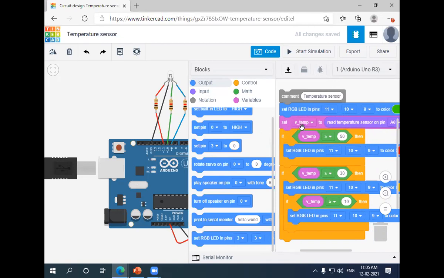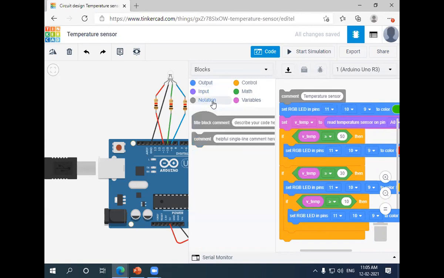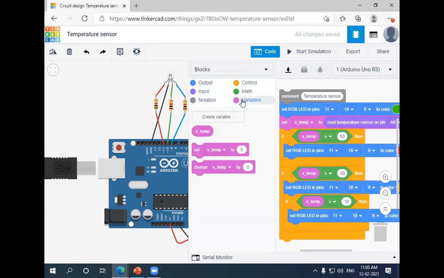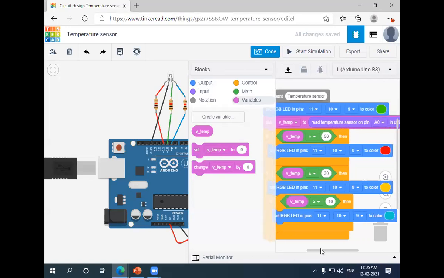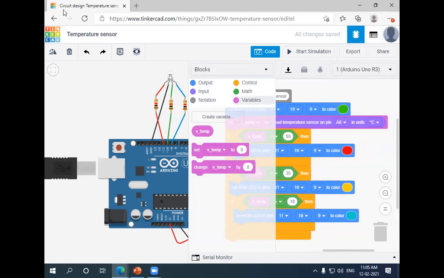Then I'm setting the temperature variable. To see the temperatures here, we can click on the notation and give the variables, then it will automatically be available. So I'm placing the temperature variable, and it has to be read from the temperature sensor. So I'm giving A0, because through the analog pins we are able to read it.